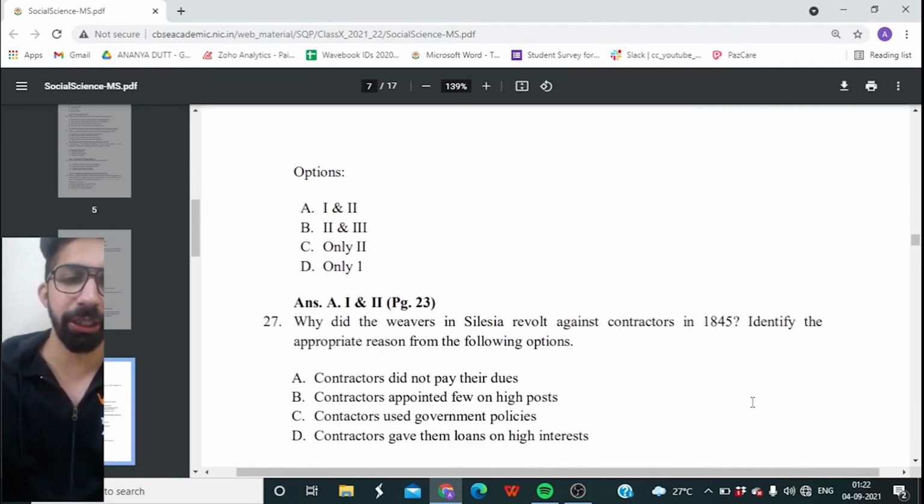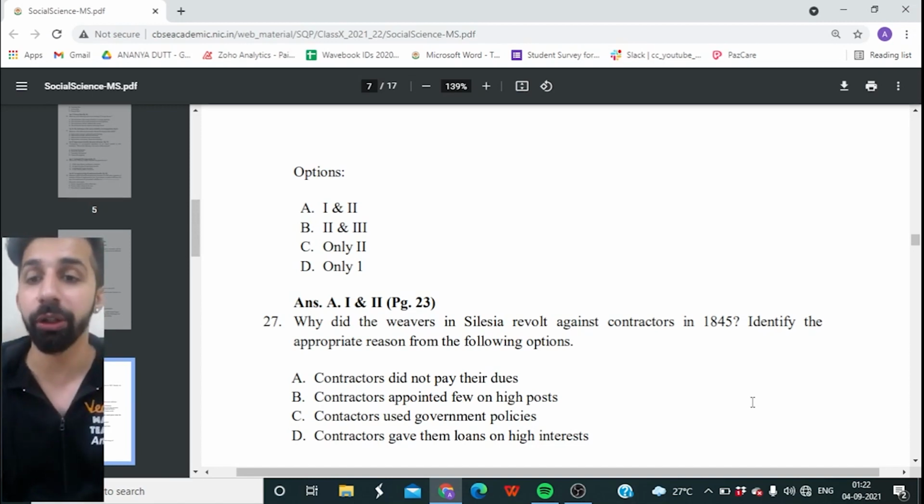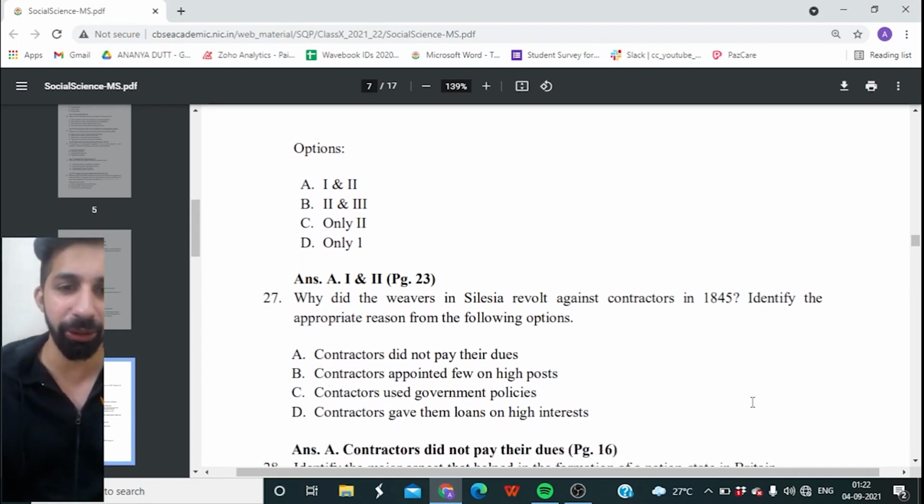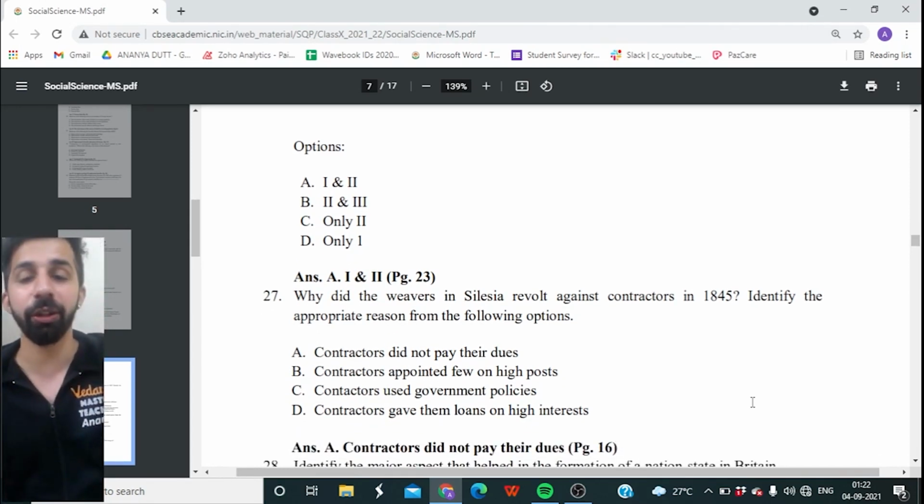27th question, guys, on your screen. Why did the weavers in Silesia revolt against contractors in the year 1845? Okay, why? Identify the appropriate reason from the following options. Option A, contractor did not pay their dues. Option B, contractor appointed few on high post. Option C, contractor used government policies. Or is it option D, contractor gave them loans on high interest rate? And again, it is a very simple question. The right option is option A, contractor did not pay their dues.